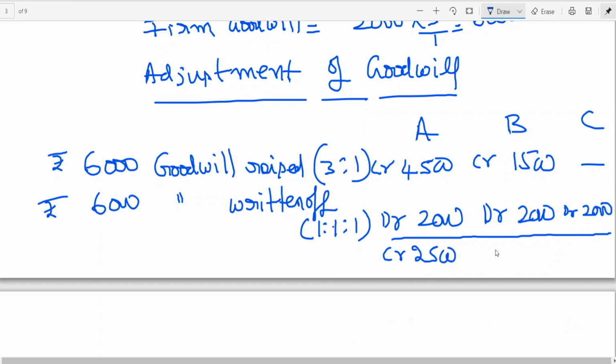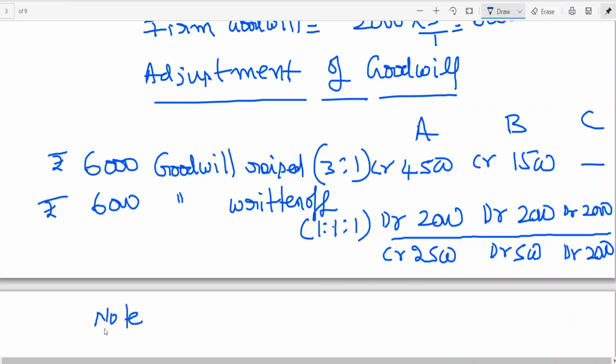Surprisingly, one of the old partners' capital account is showing a debit balance of 500 along with new partner C. It means B is also gaining. Always the new partner is a gaining partner, but in this problem, for the first time, one of the old partners is also gaining.